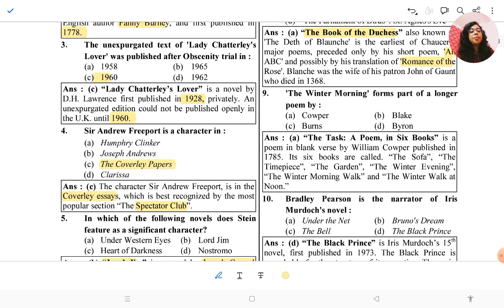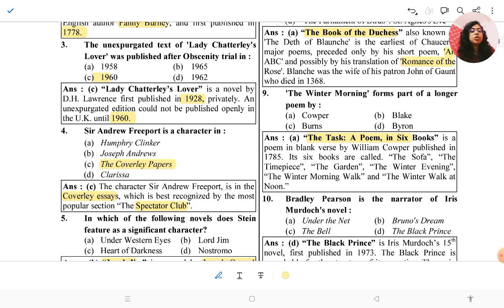The Winter Morning forms part of a longer poem by Cowper. The Task, a poem in six books, is a poem in blank verse by William Cowper, published in 1785.